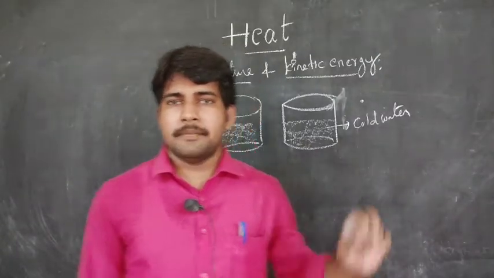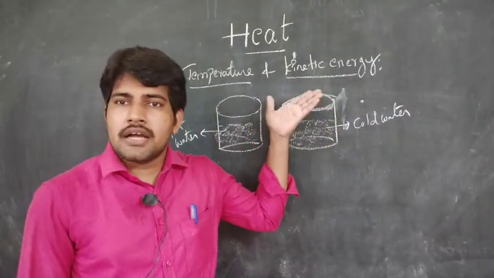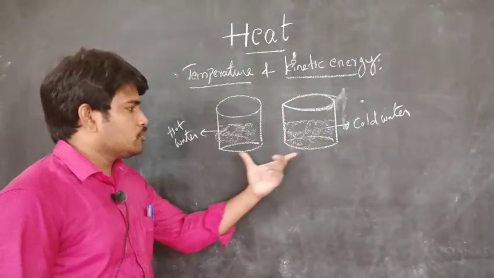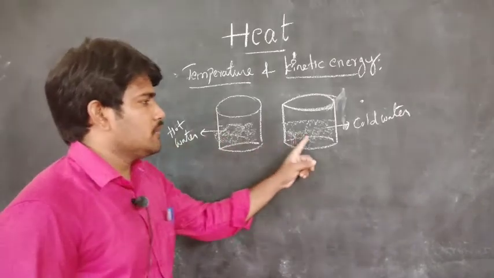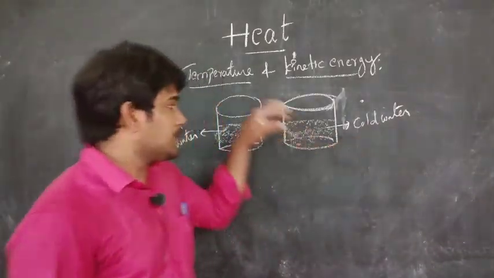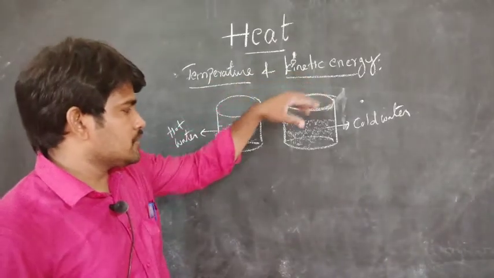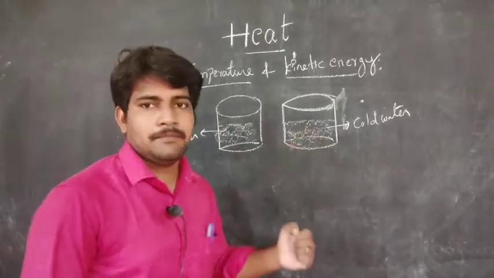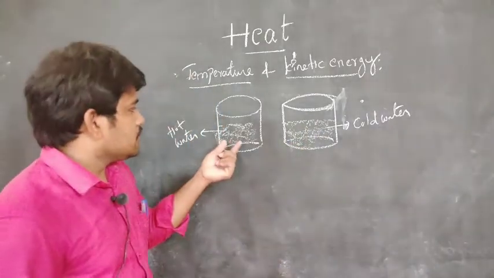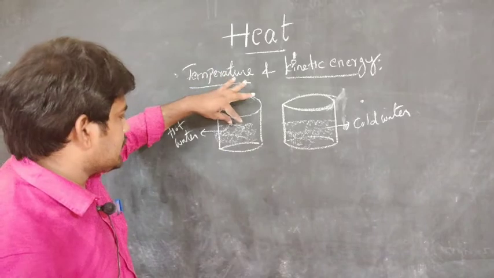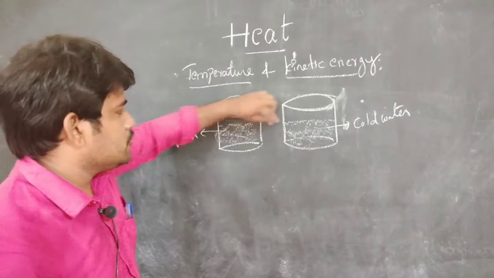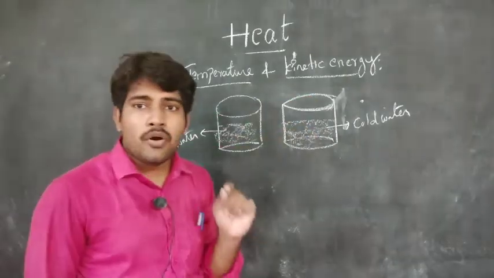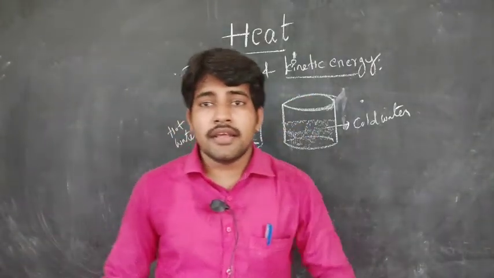Next concept, temperature and kinetic energy. In this concept, I am explaining with the help of an activity. Take two bowls, one with hot water and one with cold water. Sprinkle food color on the surface of the waters. If you observe, the food color particles move randomly. The movement of particles in hot water is greater than the movement of particles in the colder water, because a body possesses kinetic energy when it is in motion.